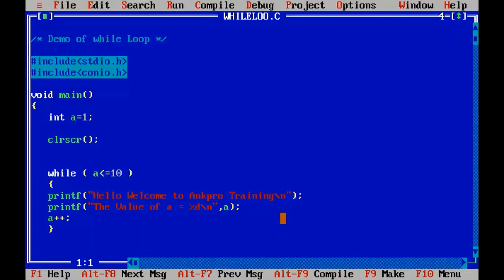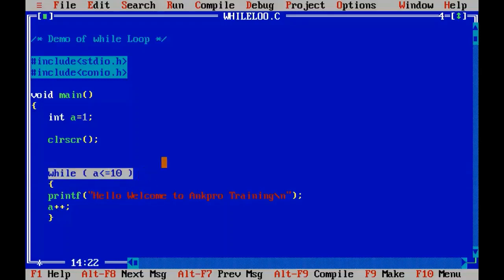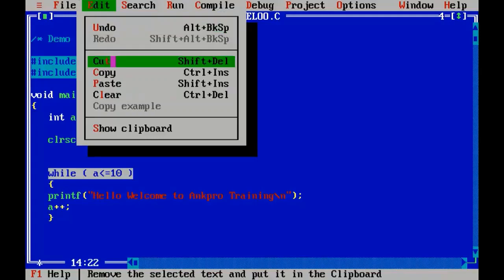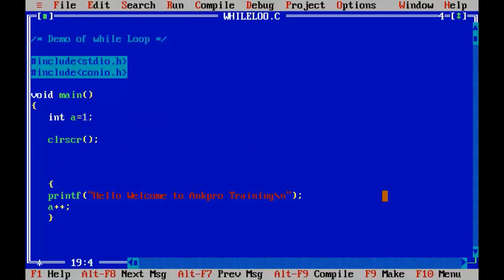So friends, in this program I'll be demonstrating how we can make use of do while. Here I've got the same program where we use the while loop to print a single statement. I'll just modify it to change the while loop to do while, so you will understand how while works and how do while works. I will cut this while statement down below the loop and paste it with Shift Insert. Then just put the do keyword here. So that's it. This is do while.